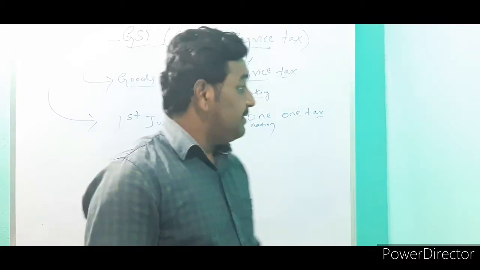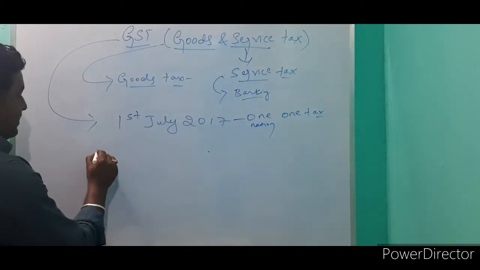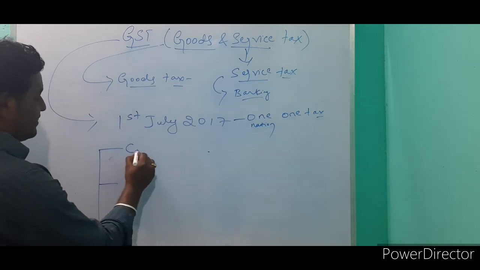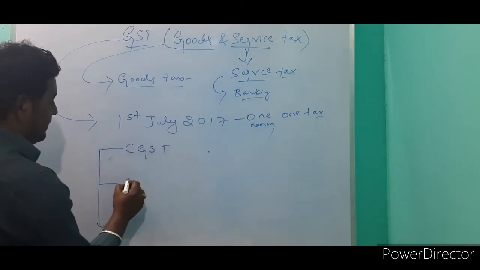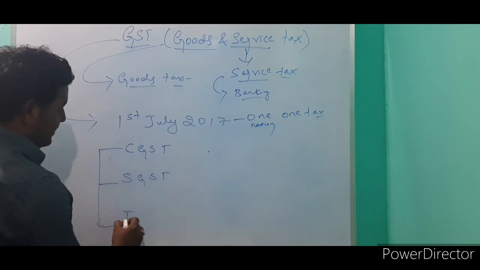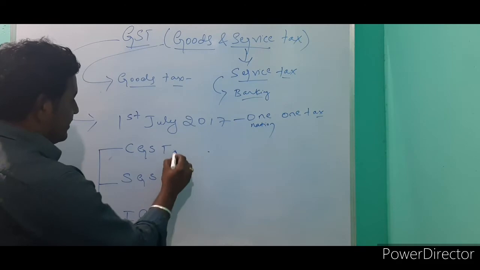So in the GST, we are collecting three types of tax. That is CGST, SGST and IGST.